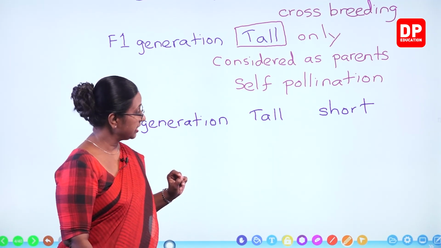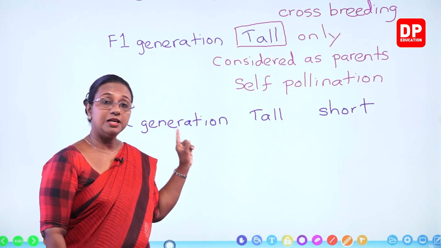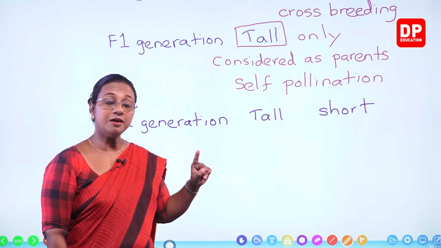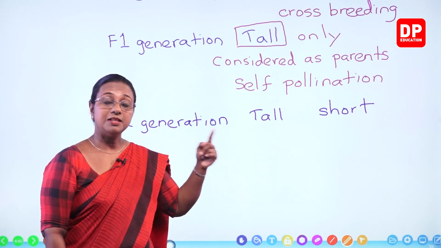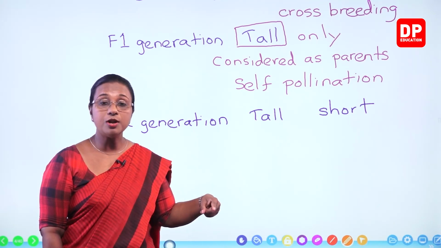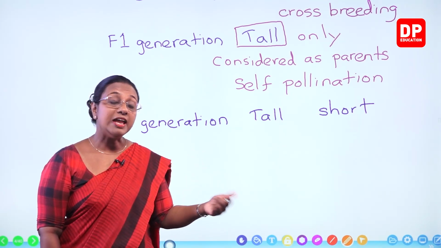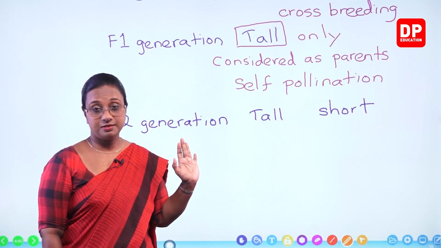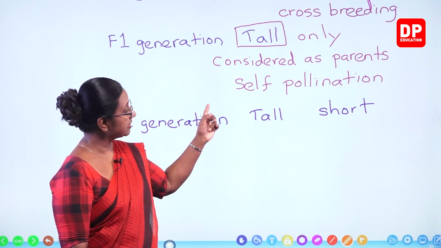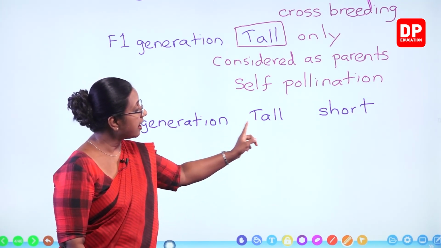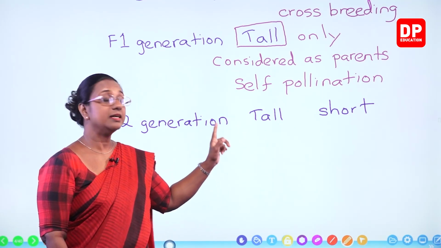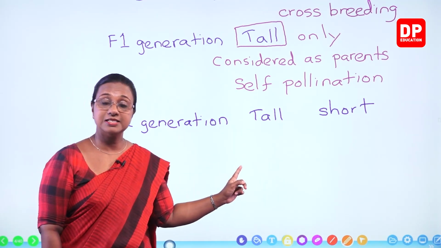So what can you see there? Earlier tall and short parents were there, pure breeds. But the first generation was only tall plants. And when they underwent reproduction by self-pollination, tall and short plants were again seen in the second generation.